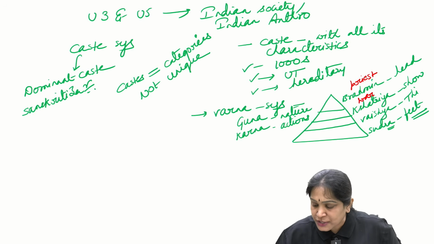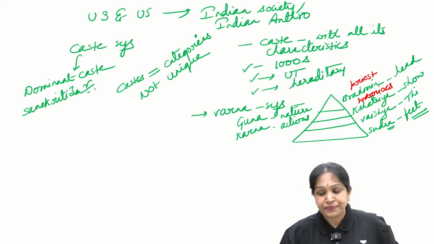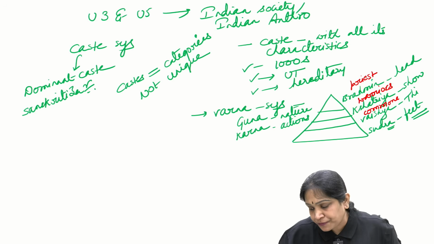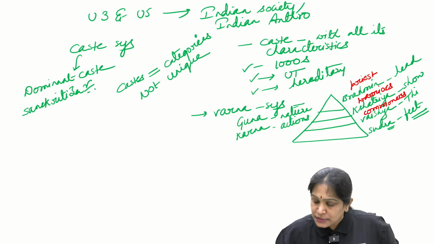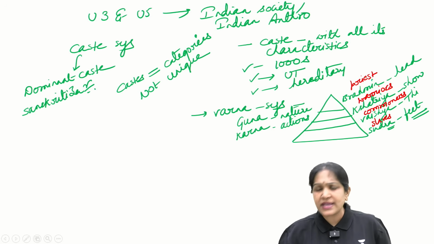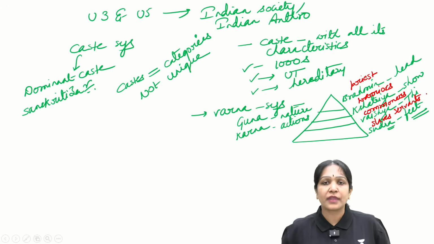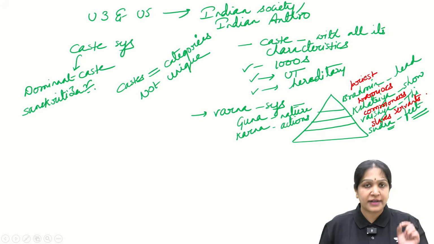Kshatriyas' occupation is warriors. Vaishyas are the commoners. Sudras are kind of slaves or servants. Is it clear? Right? So this is the Varna system.